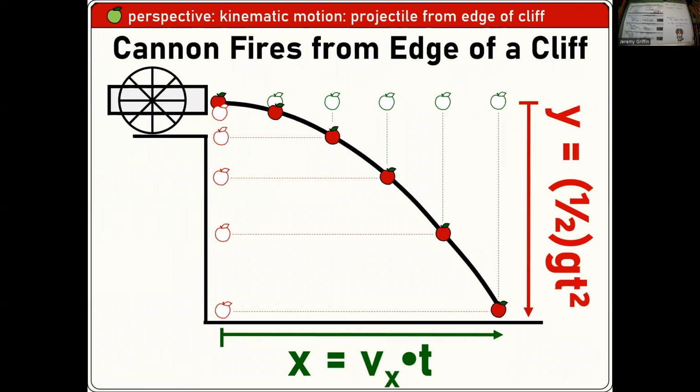How about this? Let's go to the top of the cliff and blast a cannonball straight horizontal. Well, how far has it moved horizontally? Well, that's x equals v times t, where v is the blast speed, but it's also the horizontal component of velocity, which doesn't change. We're ignoring air drag. Gravity only pulls vertically. Speaking of vertically, how far is it pulling vertically? Oh, well, that's just 1/2 g t squared. As long as you either drop the cannonball or blast it horizontal, that'll be true.